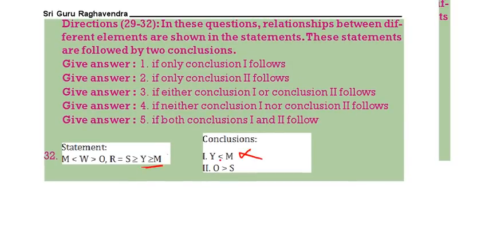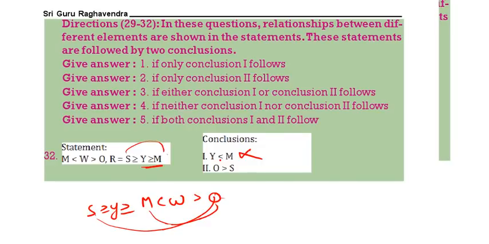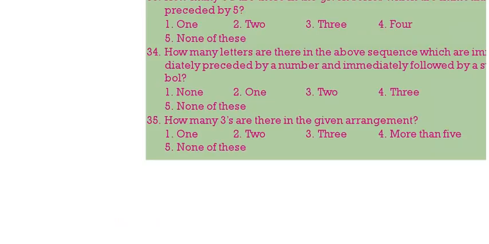Next, O greater than S, M less than W, W greater than O, that is given. Therefore, from M to O only there is no common symbol. From S to M, S less than or equal to Y, Y less than or equal to M. Therefore, from S to O also there is no common symbol. Second one does not follow. Neither one, not two. See the next one.